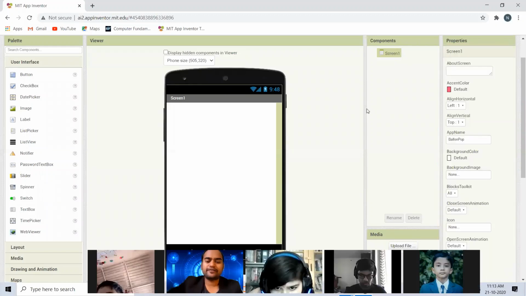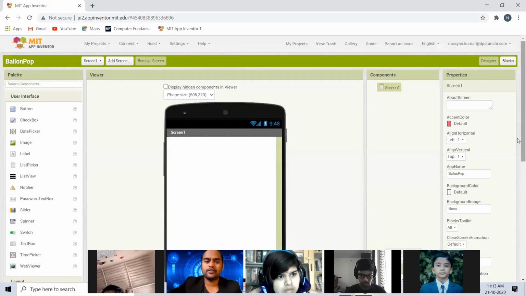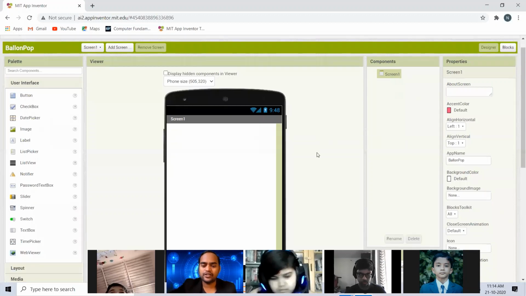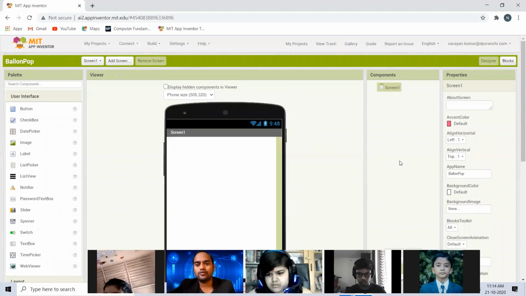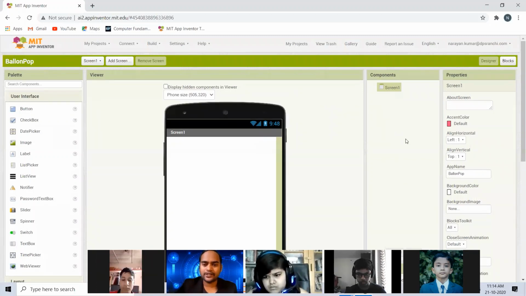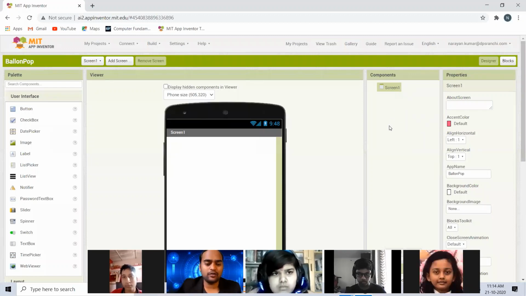So here we have the interface. You are very familiar with this interface of MIT App Inventor, where on the left-hand side you have the palette, with components to pick, and in the middle you have a viewer where you can see how your design is going to look. In the second column, you have components. Whatever components you drag from the palette will be visible there, so you can select a particular one and change its properties later as you wish.